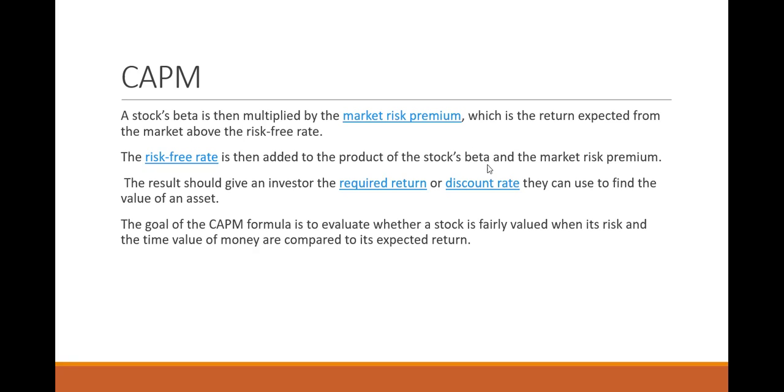Okay. Once you have calculated beta and risk-free rate, which you have searched from Google, the Treasury bill rate is also a risk-free rate. After that, you have to calculate the average return which you are getting on the market. Average return can be of 5 years or 1 year. That average return you have to deduct from the risk-free rate.